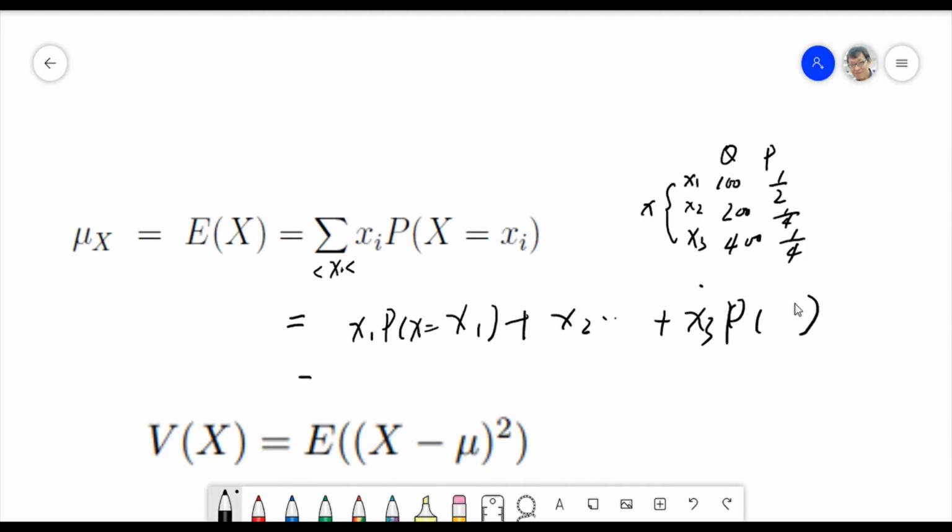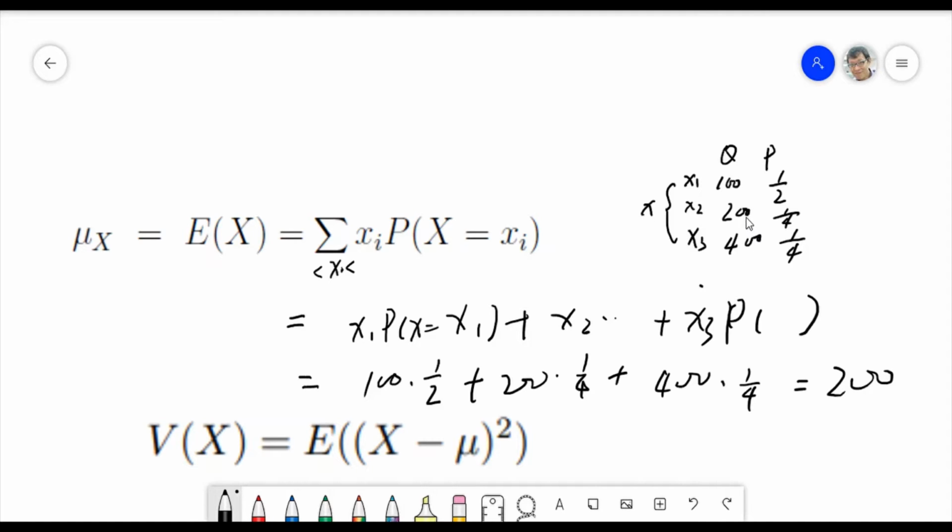So what's the result? 100 times 1/2 plus 200 times 1/4 plus 400 times 1/4. That's 50, 50, and 100, so 200. It seems like it's exactly in the middle, right? For this scenario, the median equals mu, the expected mean. But normally it's not like this.